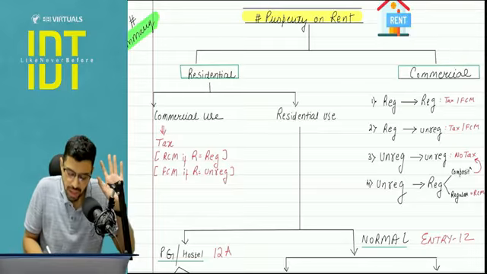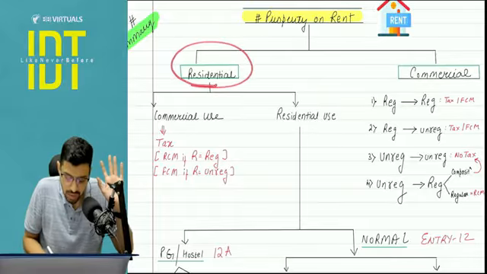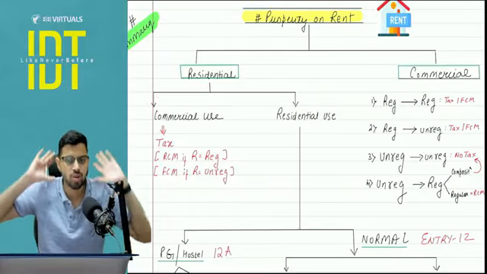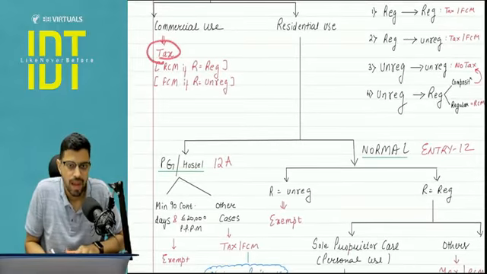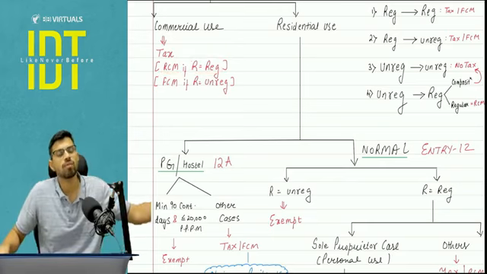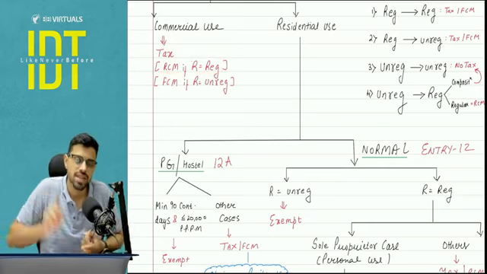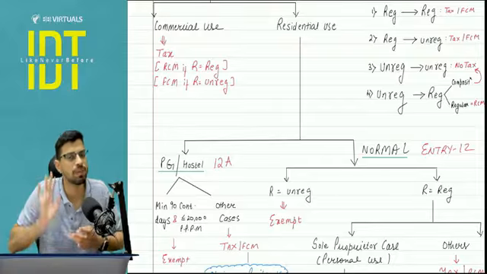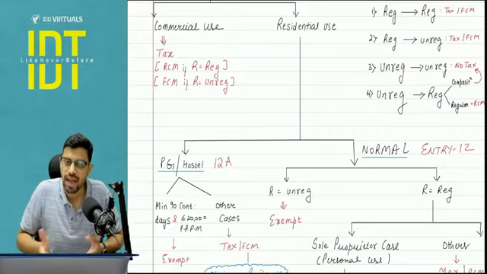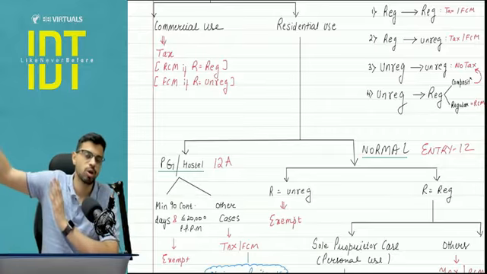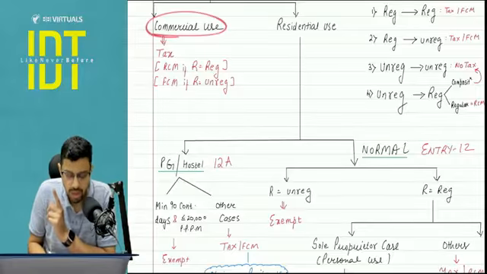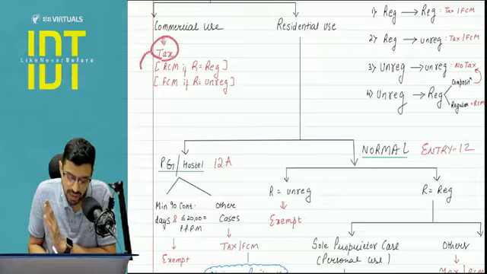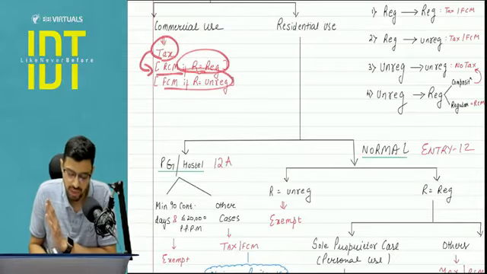Now pay attention. If it's a residential property given for commercial use, your exemption entry has gone because you didn't use it for residential purpose. Here the tax is going to apply. Tax will be applied under reverse charge mechanism if the recipient is registered, because the RCM entry simply states that residential property will be taxed under RCM if the recipient is registered. Why it is being taxed, whether there is an exemption or not, it does not talk about. We talk about it in the exemptions entry that I covered, entry number 12. So because it's commercial use, the tax is going to be there, and the tax will be under RCM if the recipient is registered, otherwise FCM.